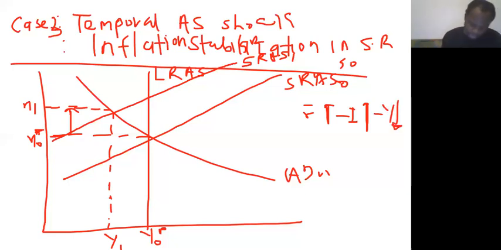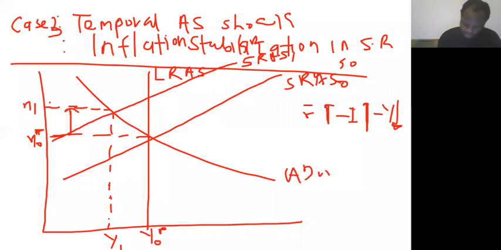So the AD is going to shift from here. The AD will shift downwards because there is a tightening monetary policy. So it will shift until the new AD meets with the new aggregate supply.